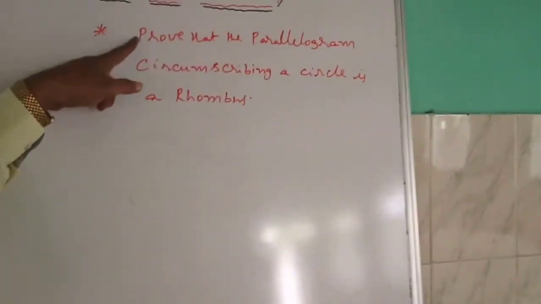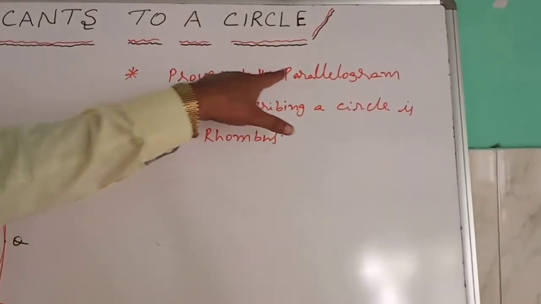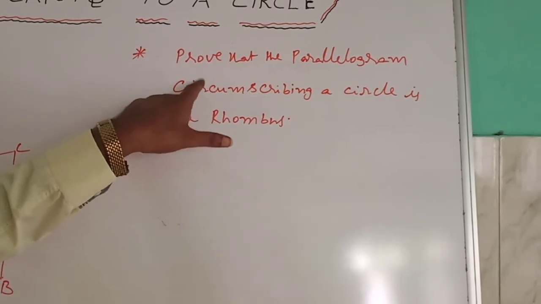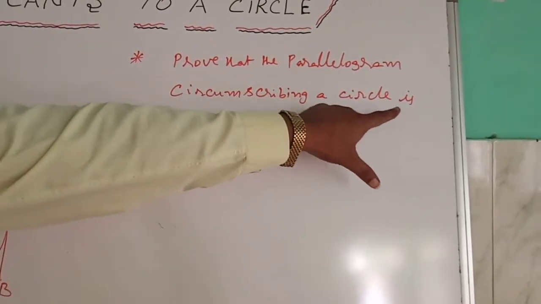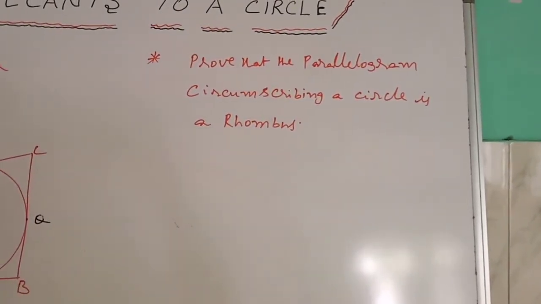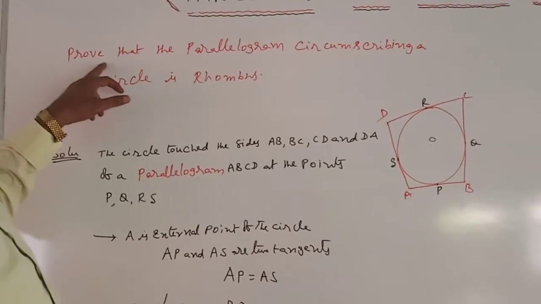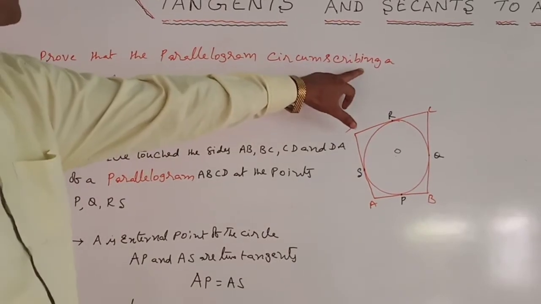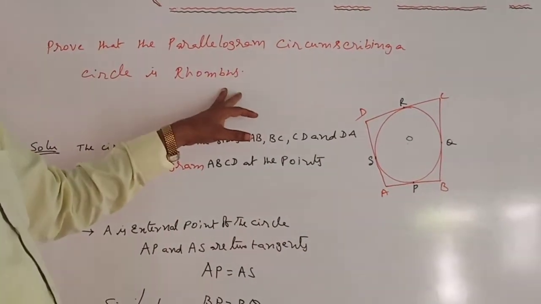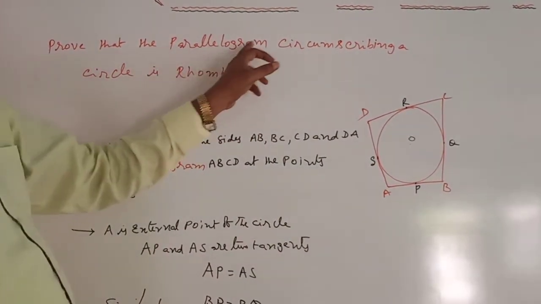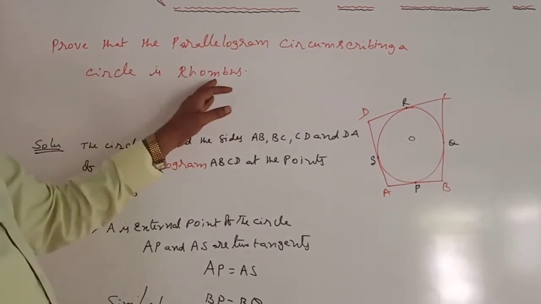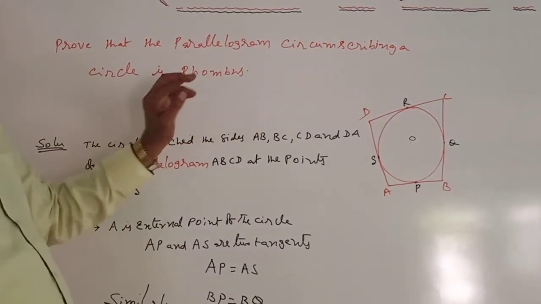Here also, it is the same model. Prove that a parallelogram circumscribing a circle is a rhombus. That is, we are required to prove that it is a rhombus.